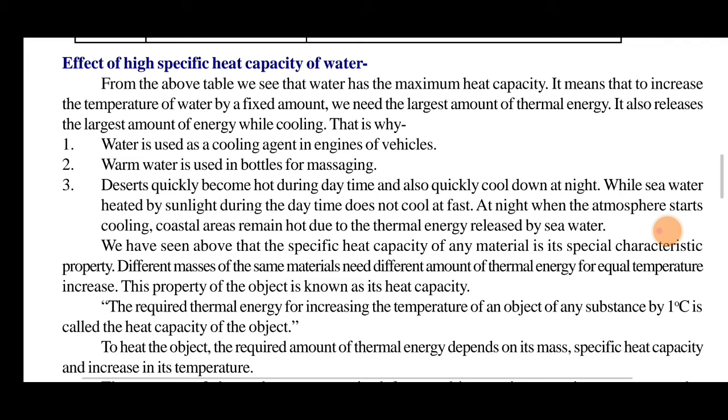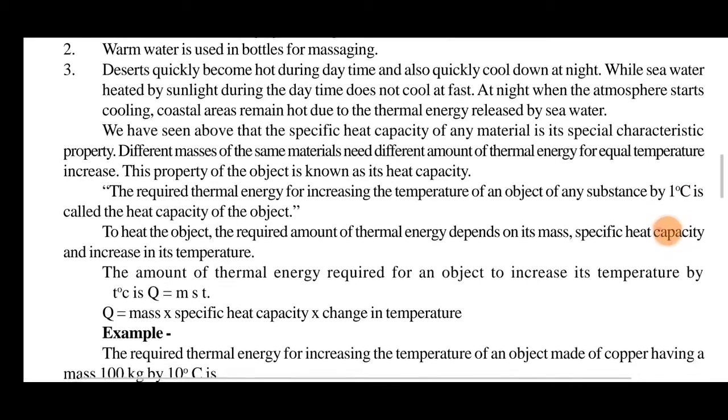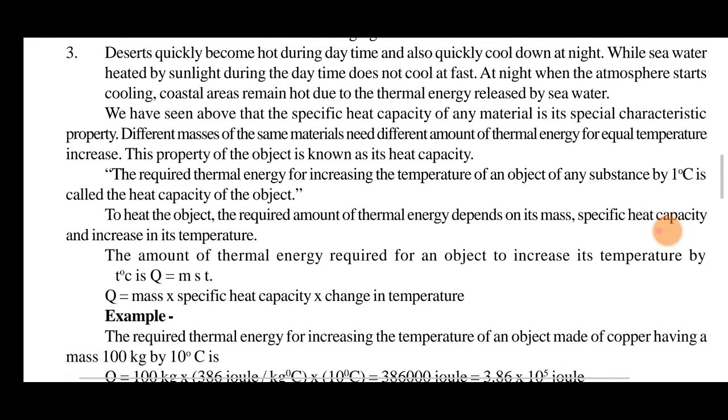Different masses of the same material need different amounts of thermal energy for an equal temperature increase. This property of the object is known as the heat capacity. The thermal energy required for increasing the temperature of an object or substance by 1 Celsius is called the heat capacity of the object. To heat the object, the required amount of thermal energy depends on its mass.